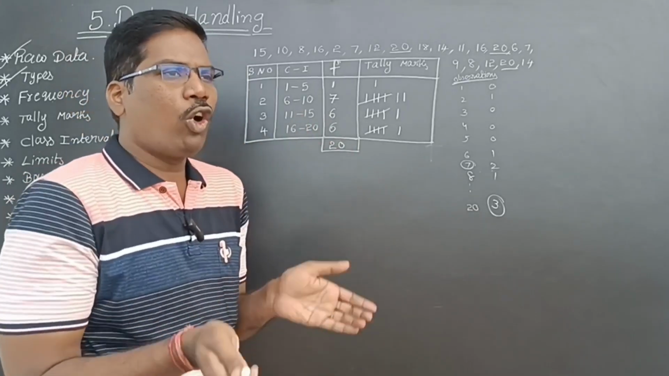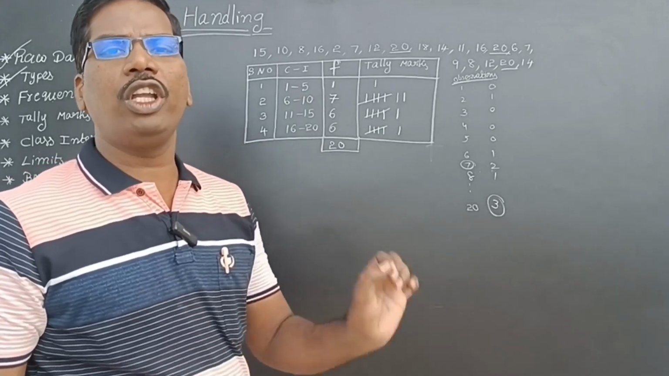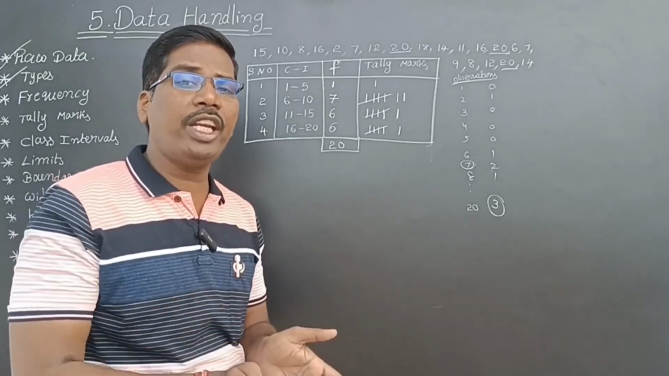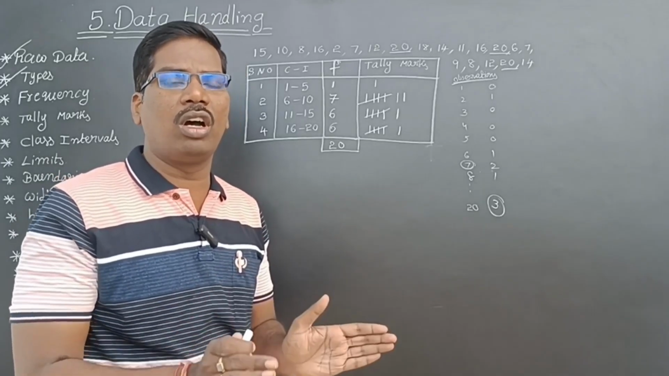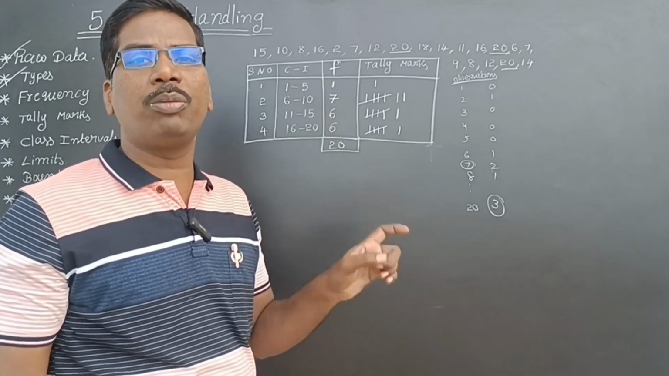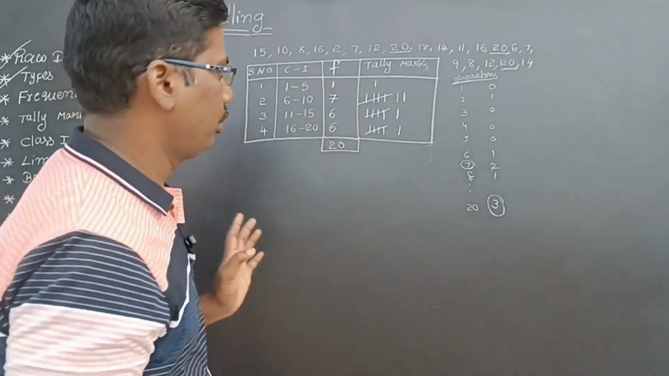Means for an observation, how many times it is repeating, that repeating value is called the frequency of the observation, the frequency of the distribution.